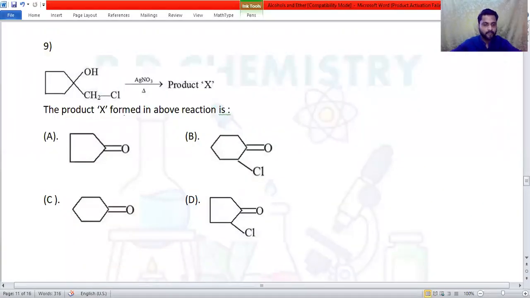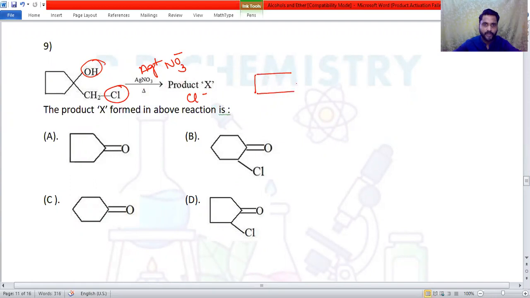Question number 9. The given compound contains alcohol OH and a halide, and silver nitrate is used. What is silver nitrate? Silver nitrate is generally used to detect and confirm the chloride radical. That means there should be a silver chloride product, so Cl should be free, available as Cl minus. So what will we do now? We'll write down the ionization of that compound.